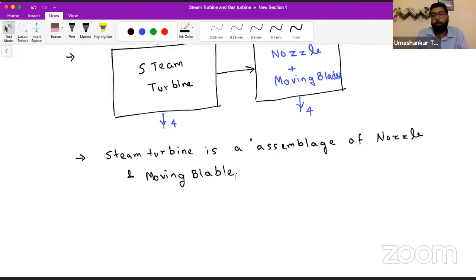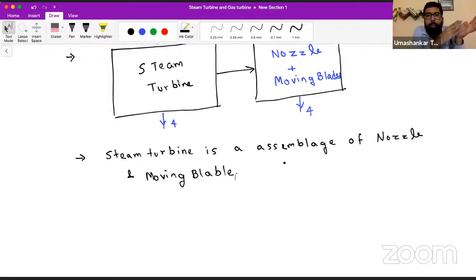So a steam turbine is an assemblage of nozzle and moving blade. Now, can you guess how our syllabus will proceed? How will this lecture series proceed? This series will proceed as I have unfolded the steam turbine into nozzle and moving blade. Later in the series, we are going to unfold the nozzles first. Then we are going to unfold the moving blades.